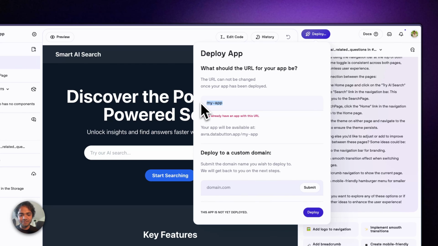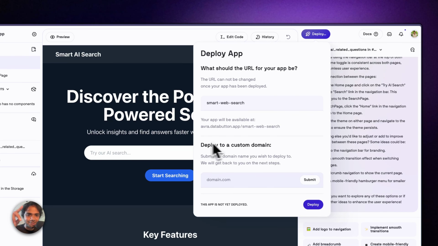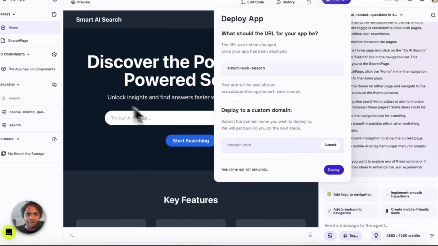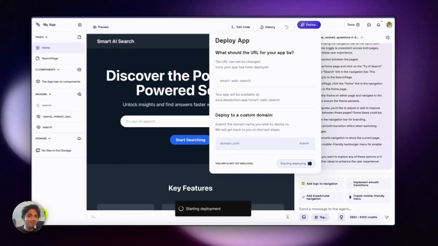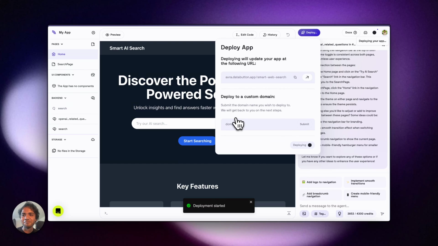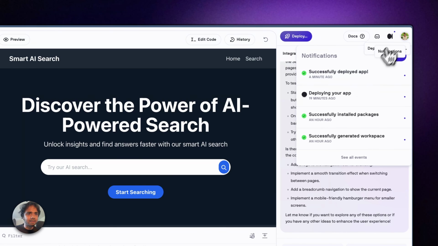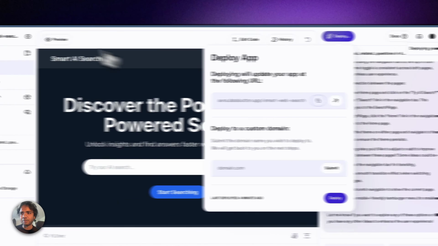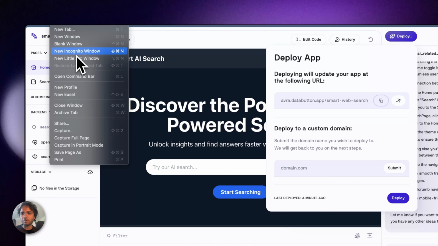It will be like smart web search. Okay, I will keep this up there. You can try it out. And I just deployed. Now it's getting deployed. I will show the entire thing. Okay, I'll just open it in a new tab and I will show you, and I'll make a search. Okay, and let's see how it works. Let's take this URL and I will try to go in an incognito window, right? And I just go here.